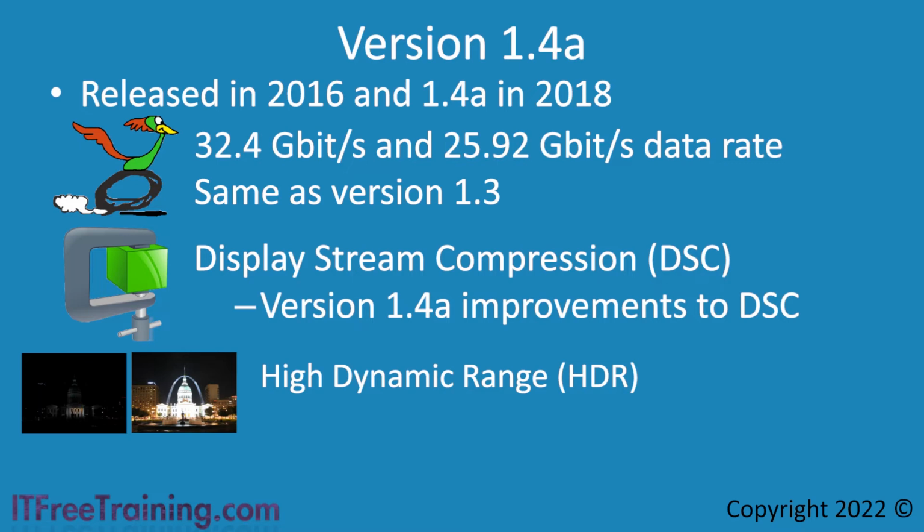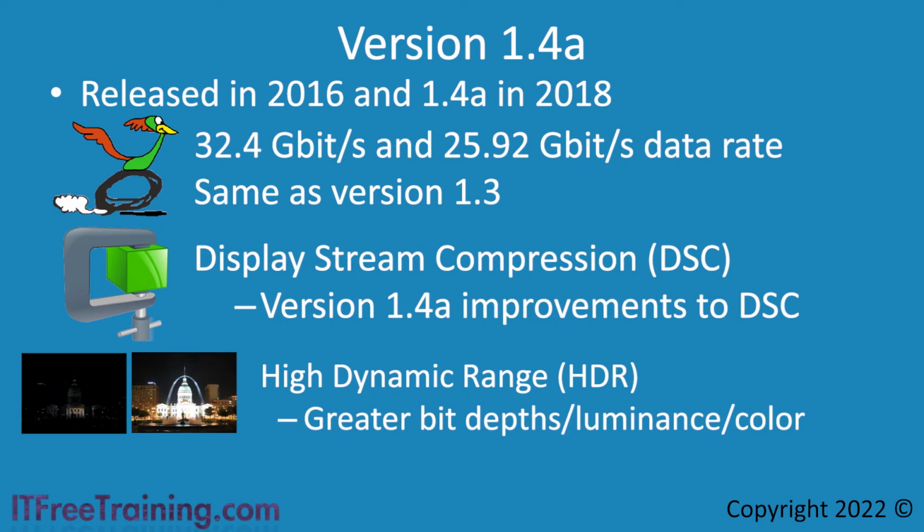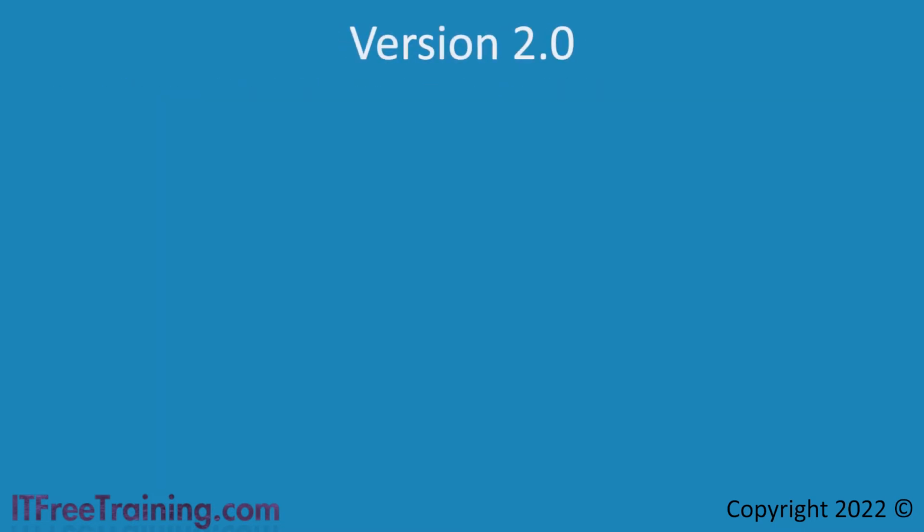Capturing multiple images allows the camera to capture what the scene looks like at different light levels. This gives a higher range of bit depths, luminance, and color. Essentially, the high range means better colors. For example, whites look brighter and blacks look darker. HDR also requires more bandwidth to transmit, so using it may reduce the resolution that the screen can display.